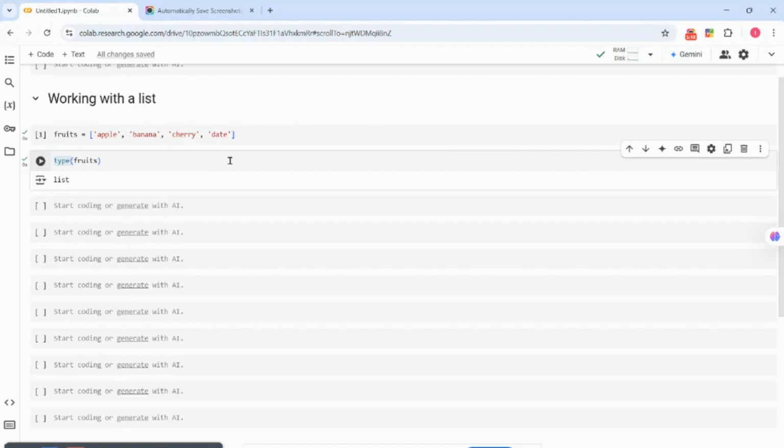It is mutable. You can change it. If you don't want apple and you want grape, you can always change where apple is and put grape. You can insert or just remove apple completely and insert grape.